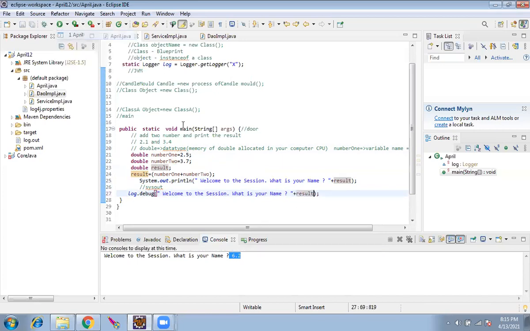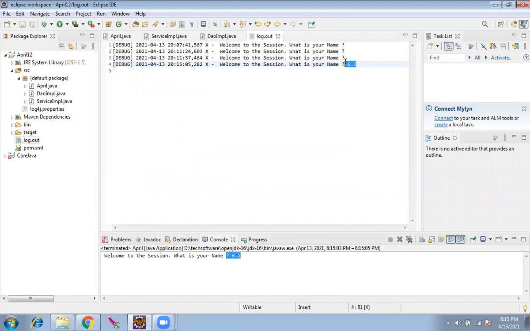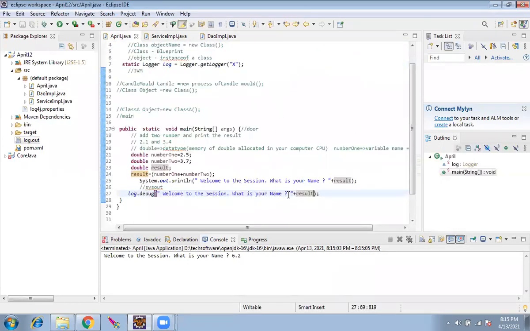Now I run this. I should be getting the same 6.2. If I open the logger, there also the 6.2 should be printed. Whatever we see here will be printed there because I gave it in the logger also. Clear for everyone?